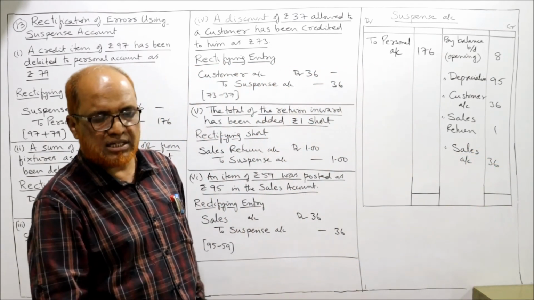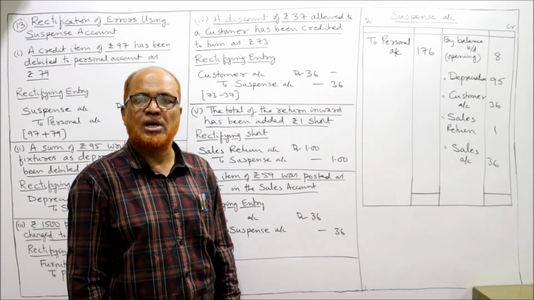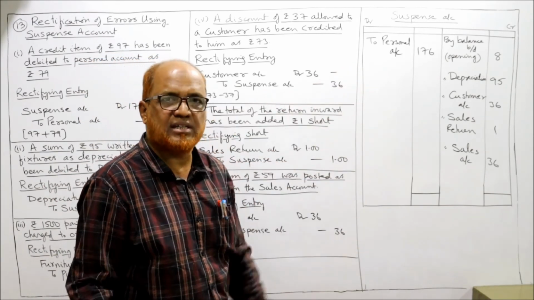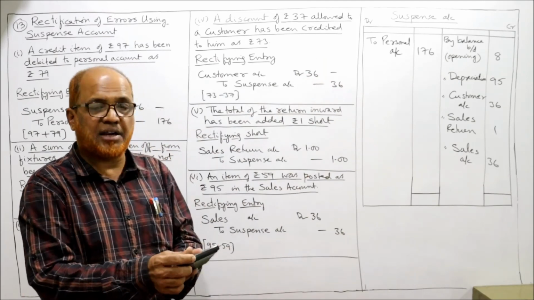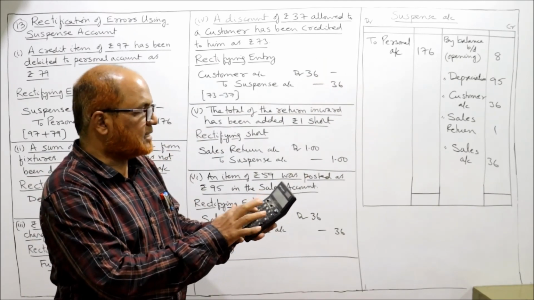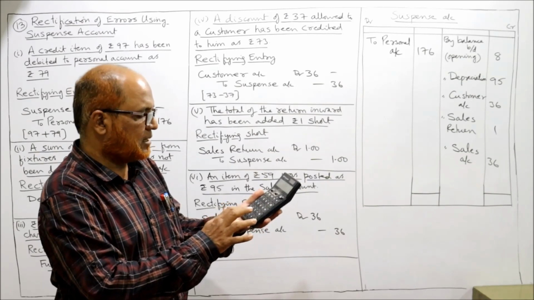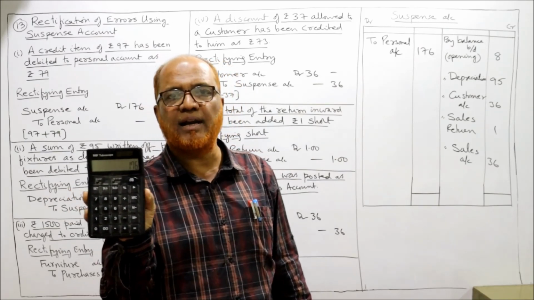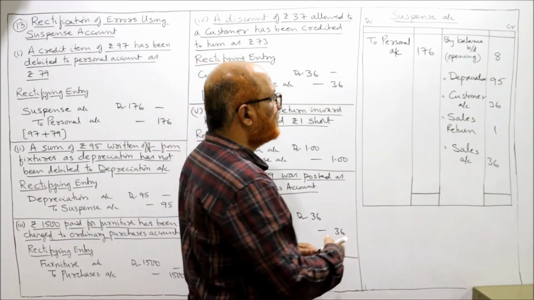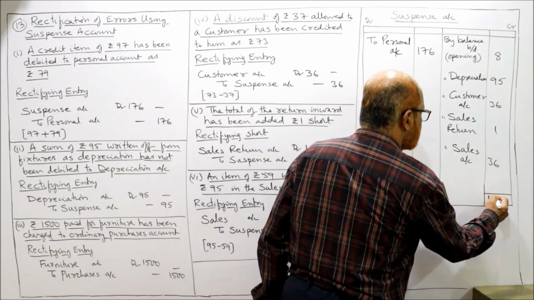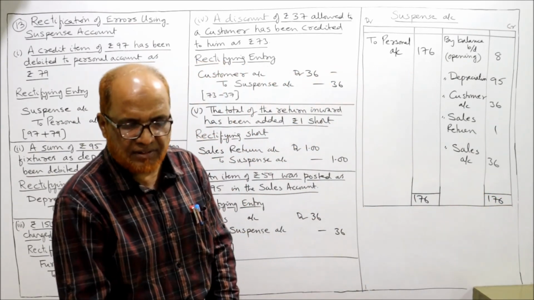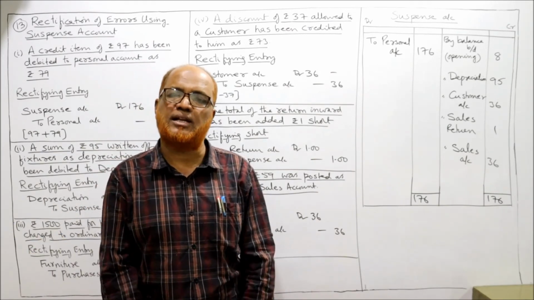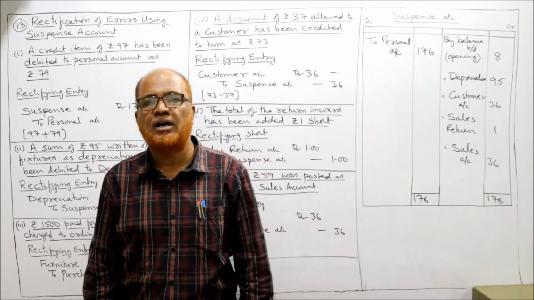I have posted all the rectifying entries into the ledger accounts. Now we'll see whether the suspense account is closed or not. On the debit side only one item, 176. On the credit side we add 8 plus 95 plus 36 plus 1 plus 36, and you get 176. That means debit side 176, credit side 176. So after rectifying all the 6 errors, the suspense account is closed. That's all. So this is the end of problem number 13.